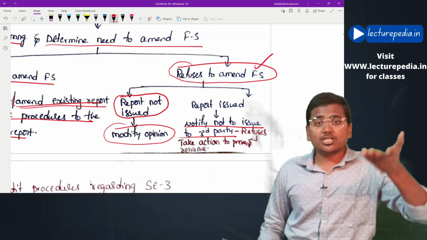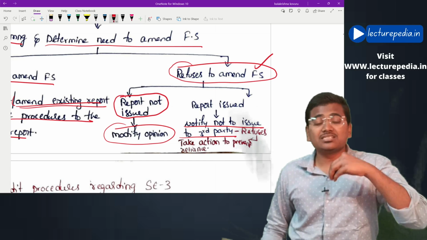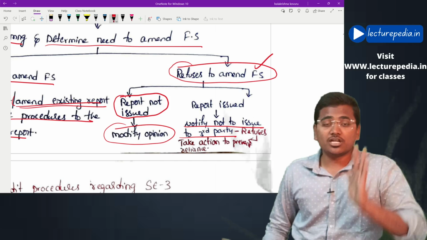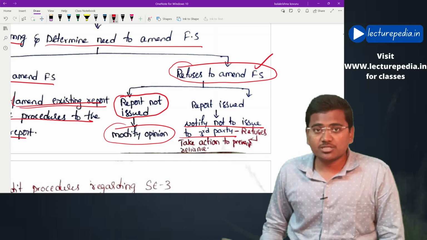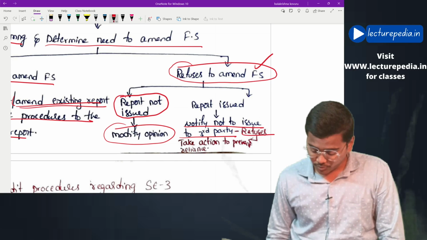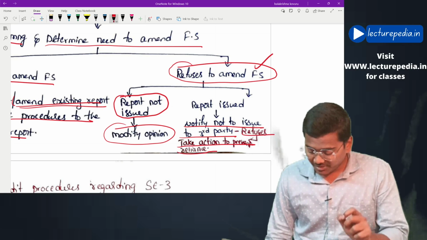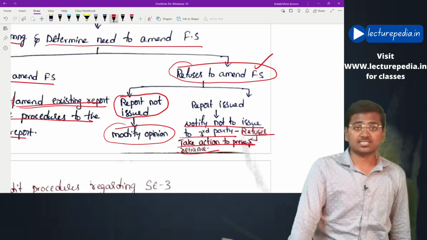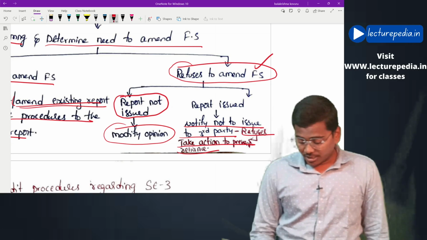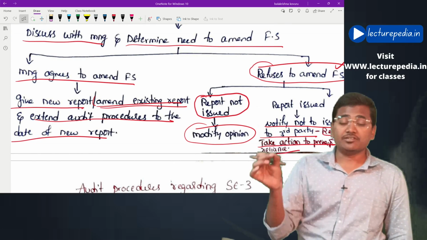He can give an advertisement in the newspaper asking the general public and the shareholders not to rely on the audit report that has been circulated by the management. If management refuses, take action to prevent reliance on the audit report. Hope this is clear. These are the audit procedures regarding subsequent event 2.